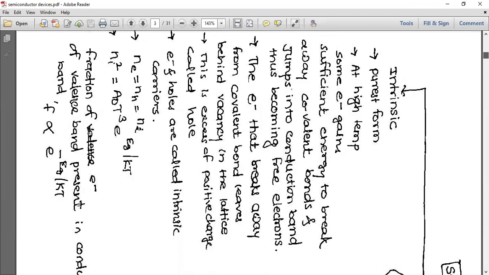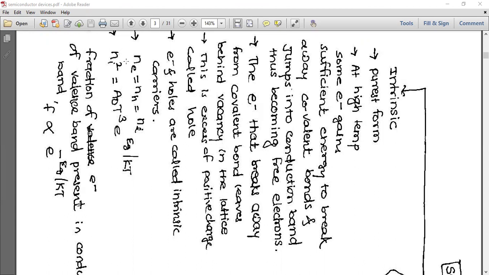Right, next one. The electron that breaks away from covalent bond leaves behind a vacancy in the lattice. This is an excess of positive charge called a hole, and electrons and holes are called intrinsic carriers.